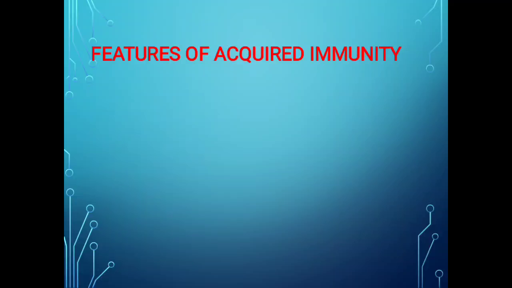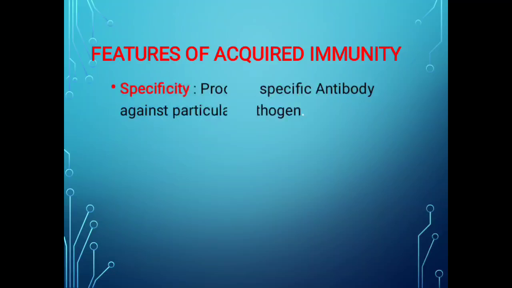Now we are going to see some features of acquired immunity. How does this acquired immunity work in our body, or what are its characteristics? First one is specificity. Acquired immunity produces a specific antibody against a particular pathogen, or we can say an antigen.